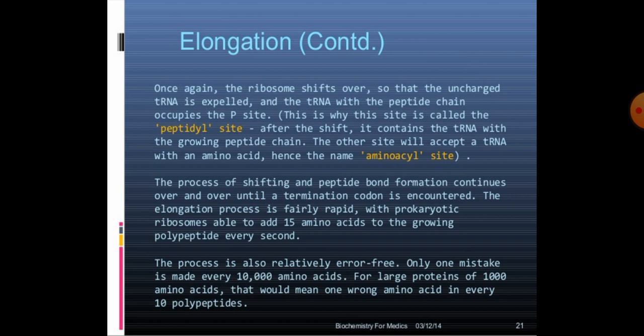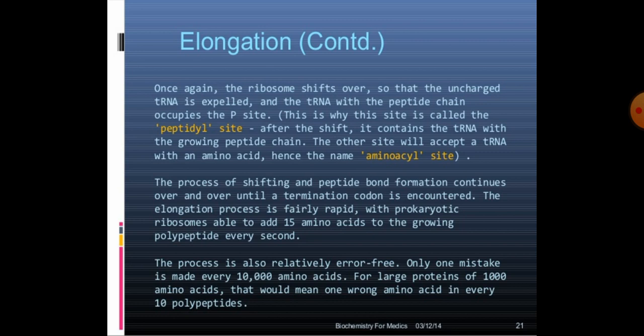The process of shifting and peptide bond formation continues over and over until a termination codon is encountered. The elongation process is fairly rapid, with prokaryotic ribosomes able to add 15 amino acids to the growing polypeptide every second. The process is also relatively error-free.